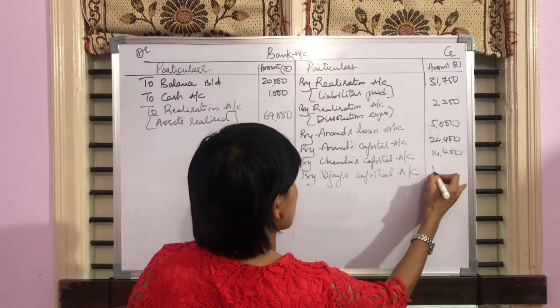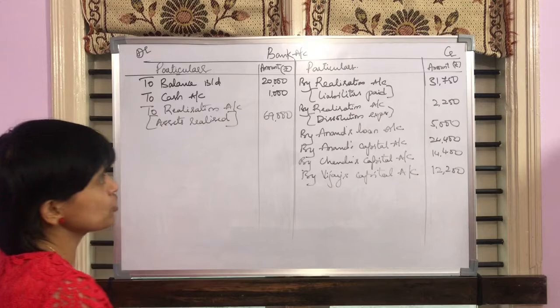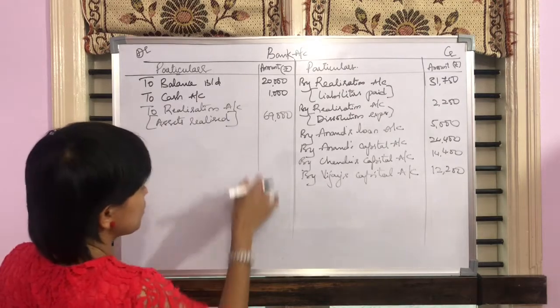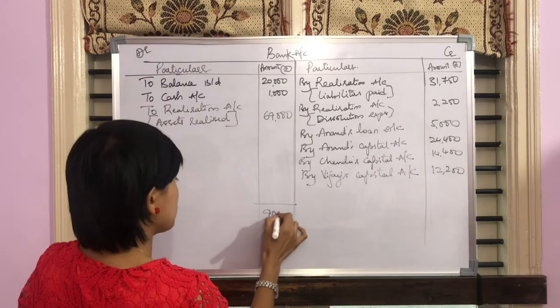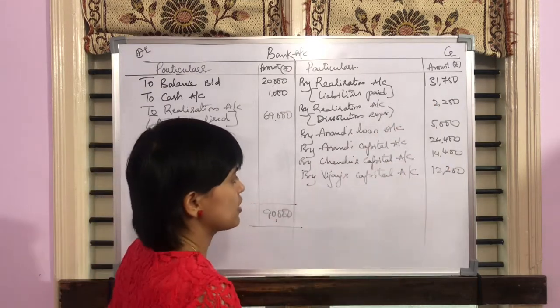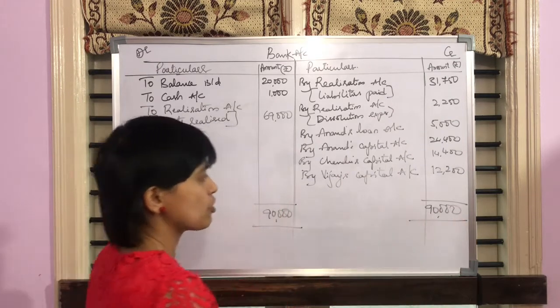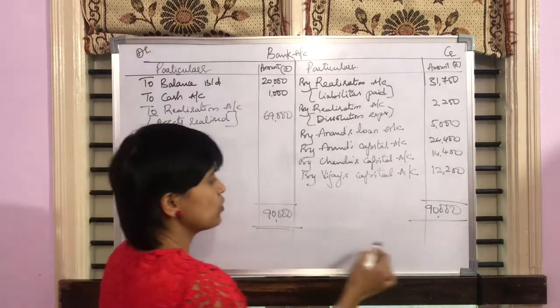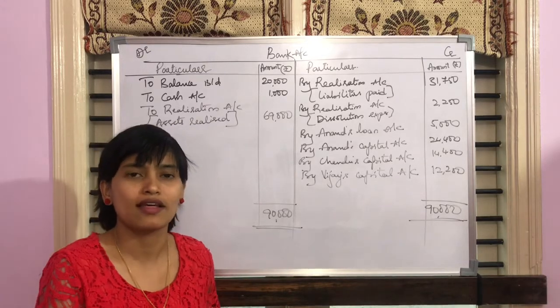Vijay's capital account is 12,200. So if you do the totaling on the debit side, first and foremost, you're going to get 90,000. Likewise, if you do the total on the credit side, you're going to get 90,000. So this is how your bank account is going to be equal on both the sides. That's it with the solution, students. Thank you.